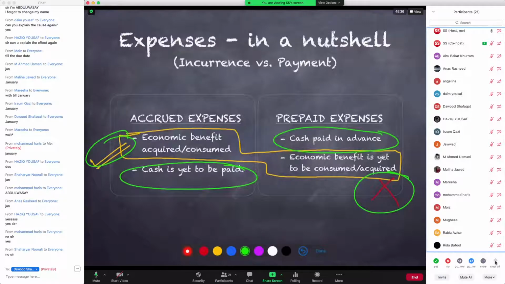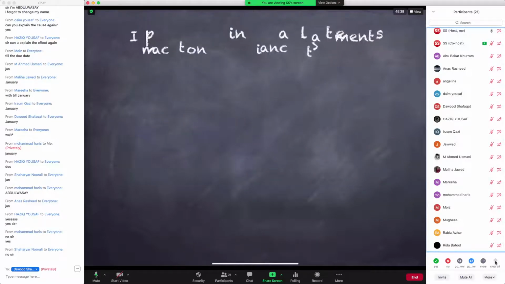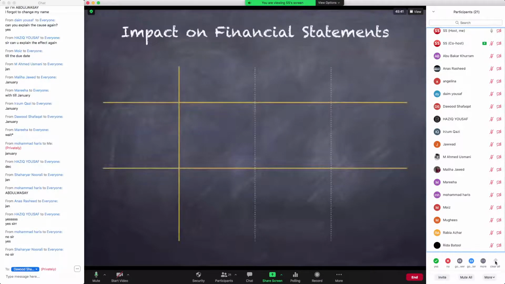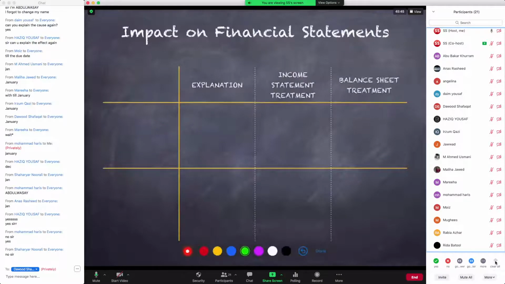So now we will move on to our next part. So अब हम finally expenses के बारे में हमने जो कुछ भी सीखा है, हम उसको देखेंगे कि हमारी financial statements पे उसका क्या effect होगा. We are familiar with our two financial statements, the income statement over here and the balance sheet, and let's see how these expenses, if they are accrued or prepaid, how are they going to affect our balance sheet? What impact will they have on our financial statements? So let's take one type at a time, the accrued expense.